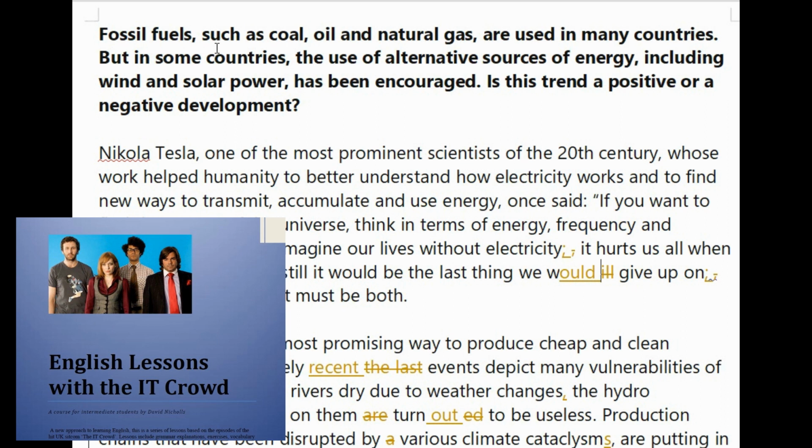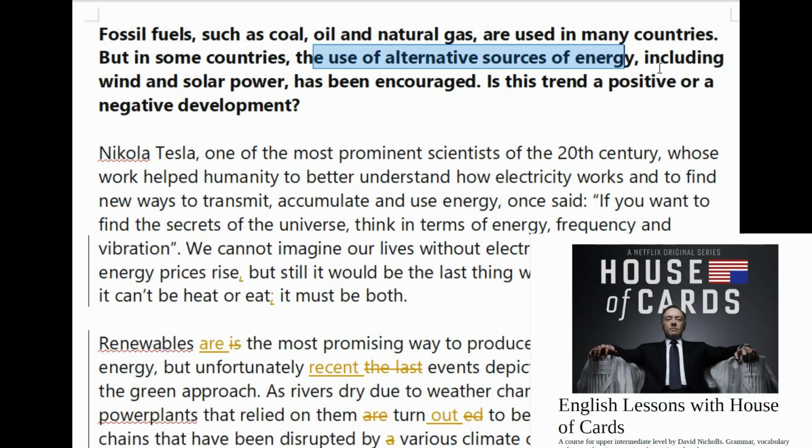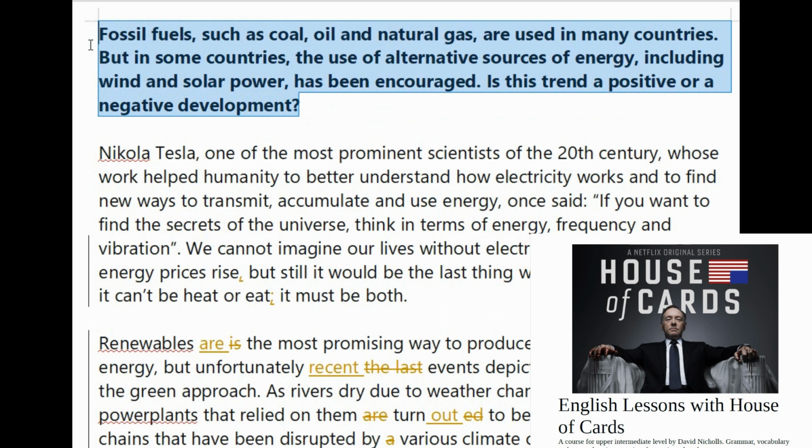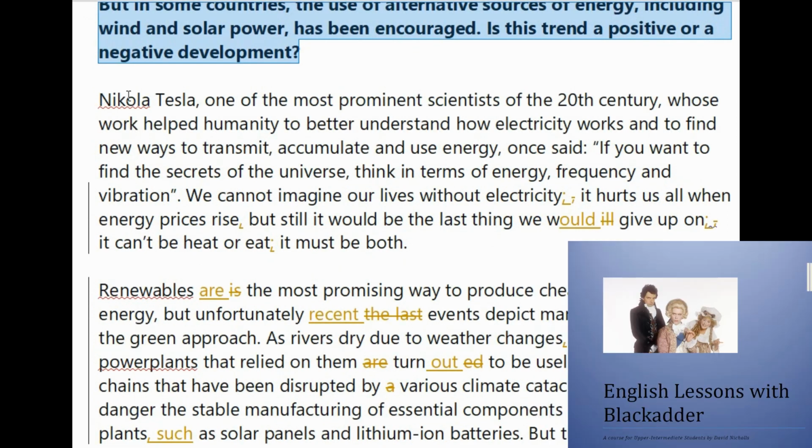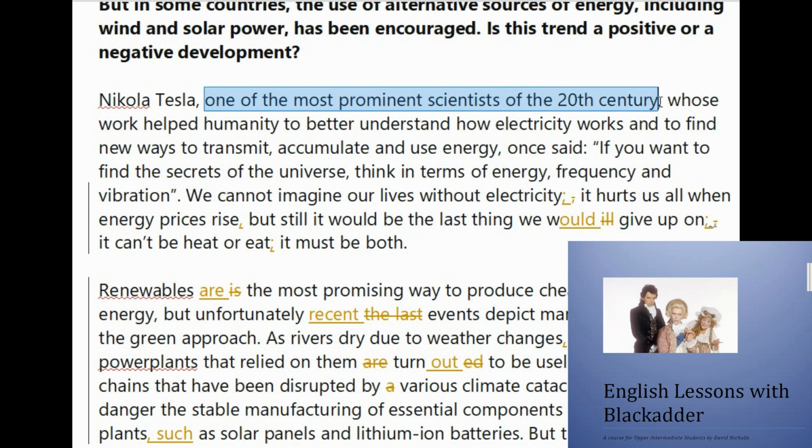Okay, fossil fuels such as coal, oil and natural gas are used in many countries, but in some countries the use of alternative energy sources, or sources of energy, include wind and solar power. The use of alternative sources of energy, including wind and solar power, has been encouraged. Is this trend a positive or a negative development? So that's the question. So Nikola Tesla, one of the most prominent scientists of the 20th century.